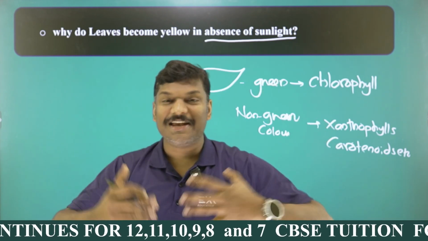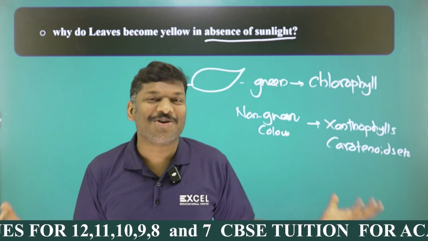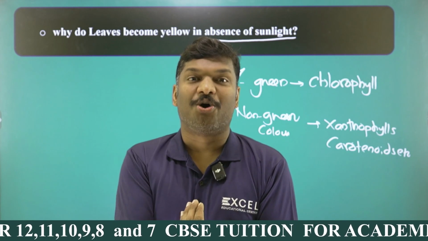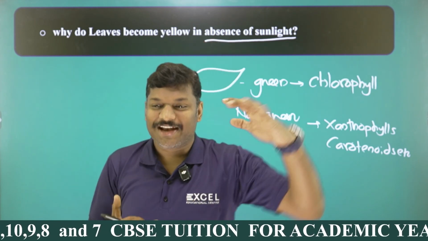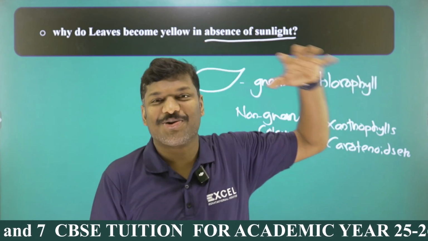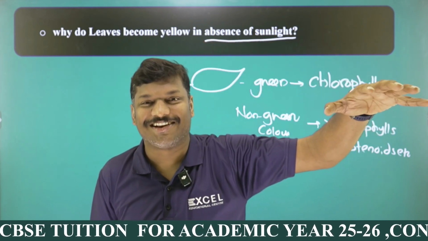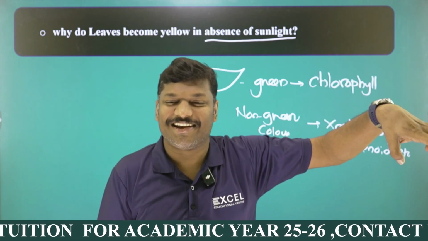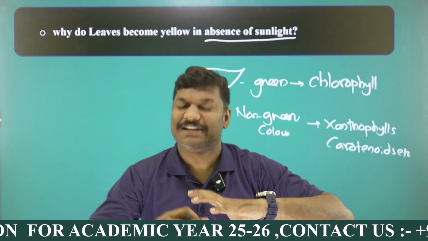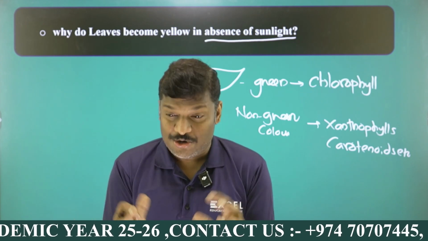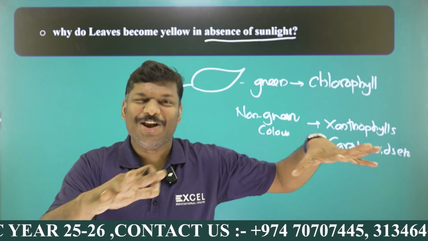Chlorophyll is completely degraded means the non-green colored pigments, especially yellow colored pigments, become dominant. In a green colored living plant, chlorophyll is the dominant one. That's why it is green in color. Whenever the chlorophyll is degraded, the non-green colored pigments dominate. Non-green colored pigments means what? Generally yellow in color, my dear students.